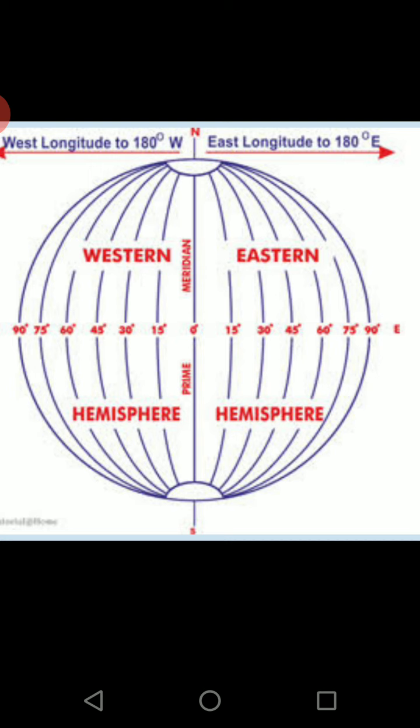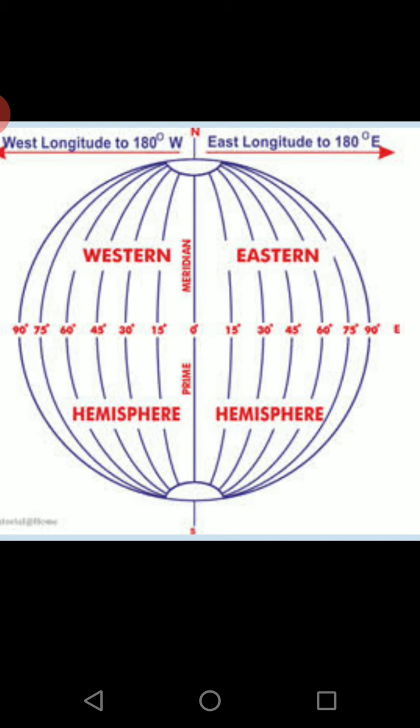That means at 15 degree east longitude it will be 9 am, whereas at 30 degree east longitude it will be 10 am. At 45 degree east longitude it will be 11 am. So likewise, from Greenwich the eastern hemisphere longitudes are ahead by 1 hour.